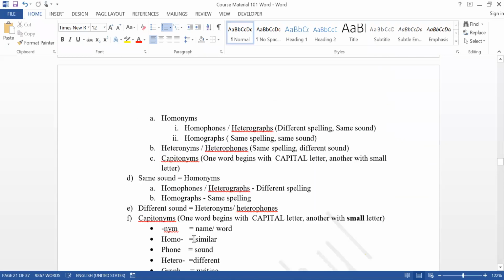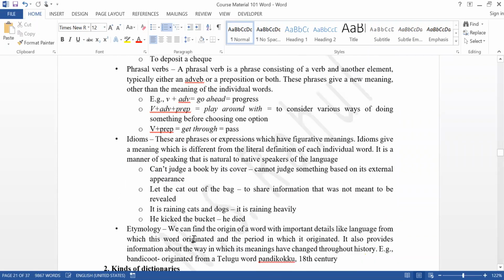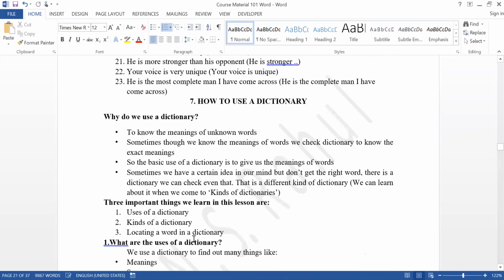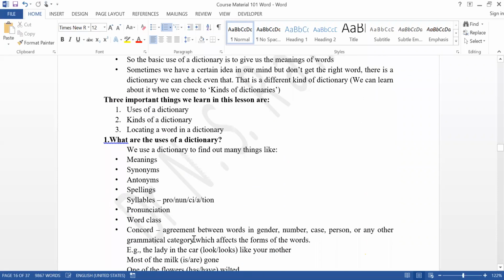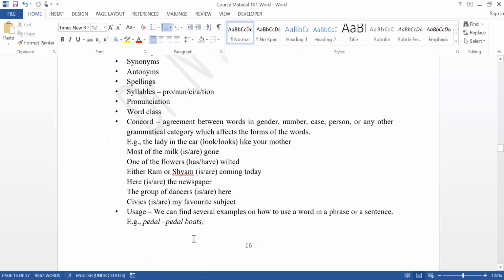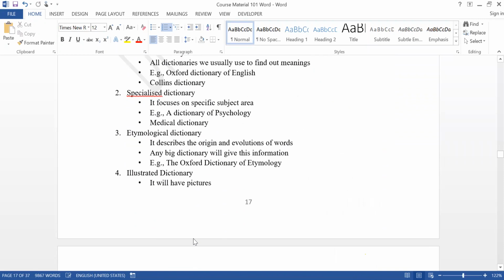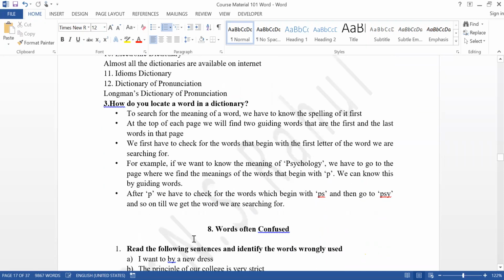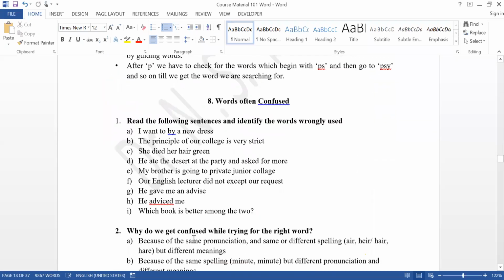What are the things we have completed so far? First, let me go back to the dictionary. Why do we use a dictionary? Various uses of a dictionary. These are the uses of dictionary. And then kinds of dictionaries. How to locate a word in a dictionary. These are the three important questions that may come. At least two questions will come in your exam. Okay, then words often confused.